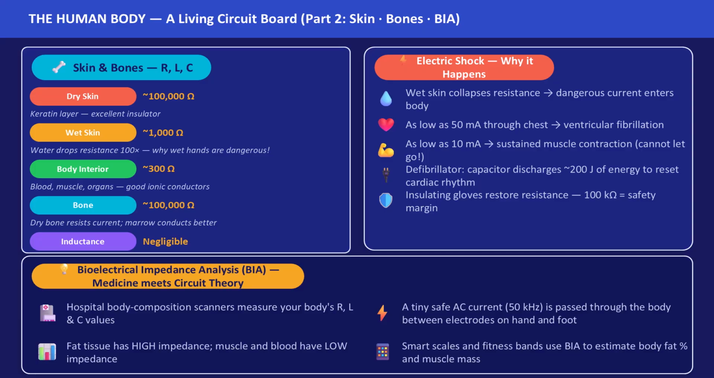A defibrillator delivers approximately 200 joules of capacitor energy to reset the cardiac rhythm. That is circuit theory saving lives in the emergency room. And now, in hospitals and even in smart weighing scales. Bioelectrical impedance analysis, or BIA, passes a tiny safe alternating current at 50 kHz through the body and measures R.L.C. values. Fat tissue has high impedance. Muscle and blood have low impedance. Engineers measure your body the same way they measure a circuit component.